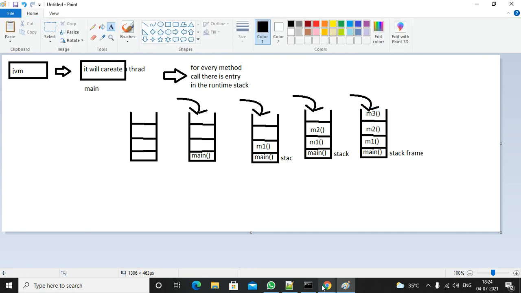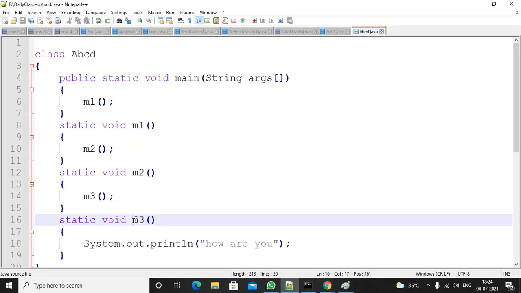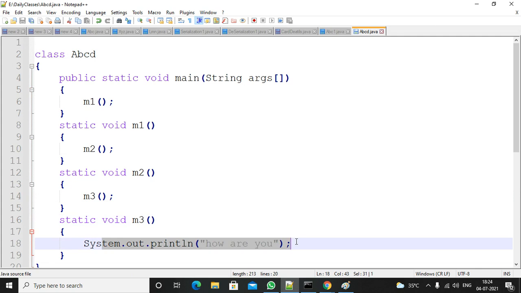After that, the M3 method will be called. The M3 method will print this line. This is not a method call, this is directly statement execution. The statement "Hello, sorry, how are you" will be printed on the console.